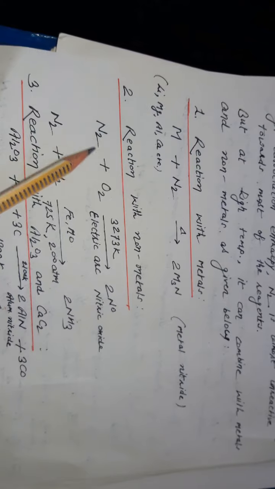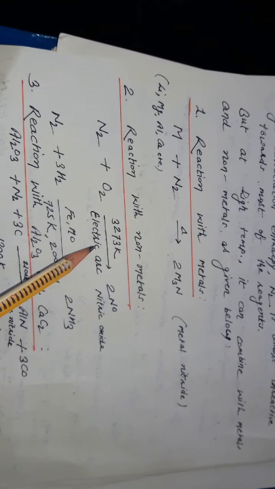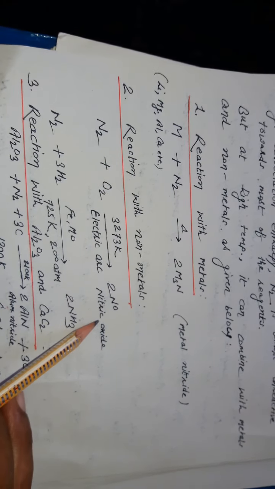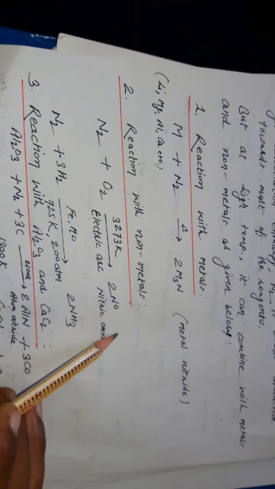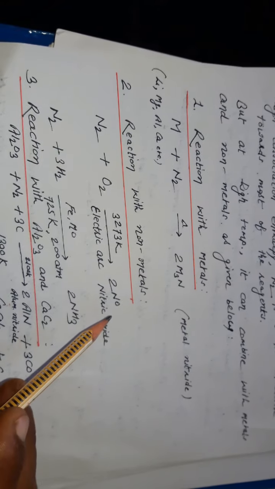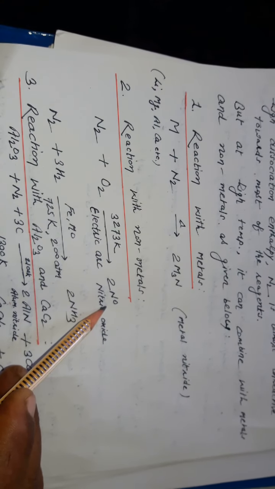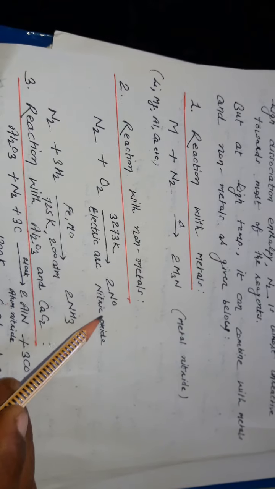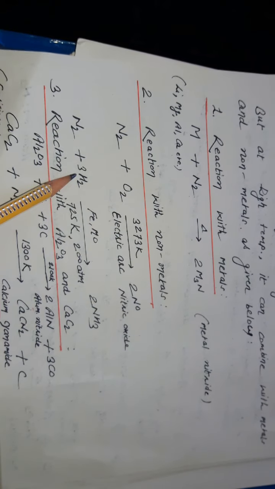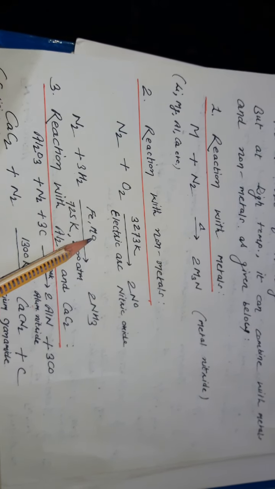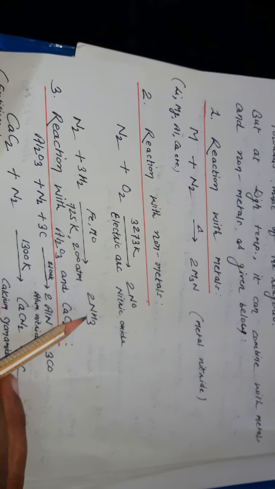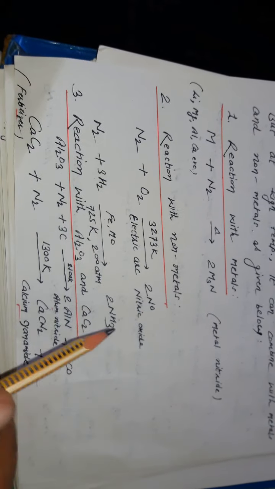When nitrogen is oxidized at high temperature by the electric arc method, it first gives nitric oxide. After oxidation that converts into NO2, and NO2 with water gives nitric acid. That is the first step of the Ostwald process for the preparation of nitric acid. Nitrogen reacts with hydrogen in presence of iron catalyst, with molybdenum as co-catalyst, under temperature and pressure conditions, to prepare ammonia. This reaction is called Haber's process, the industrial preparation of ammonia.